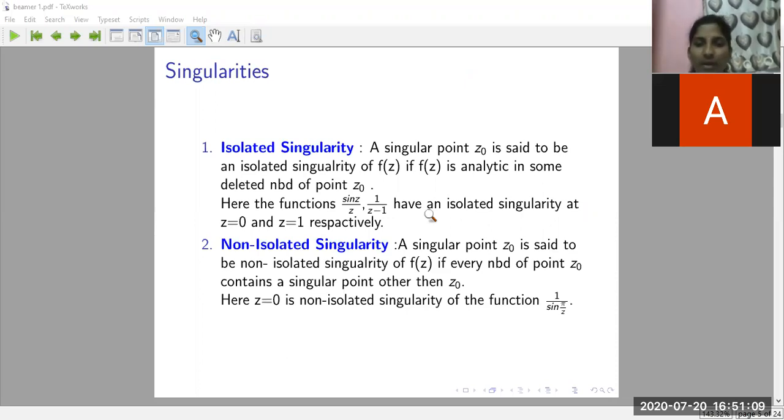Now we'll see according to the definition. A singular point z0 is said to be a non-isolated singularity of f of z if every neighborhood of the point z0 contains